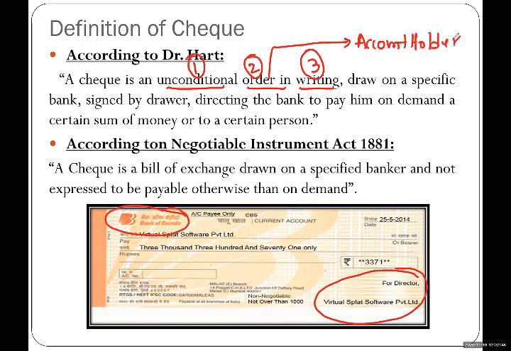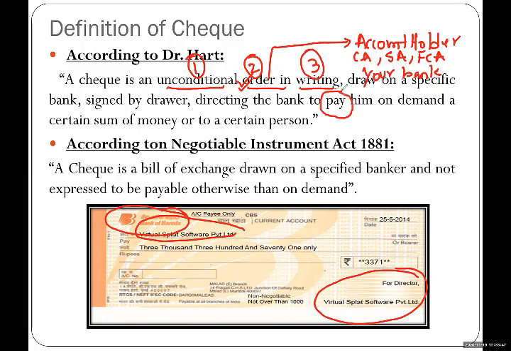If you have a current account, you are an account holder. If you have a saving account, you are an account holder. You have a foreign currency account. And when you write a check, you are giving an order to your bank. And what is the order, by the way? Pay this amount to this person. What is an order? An order is pay. This word pay is an order.